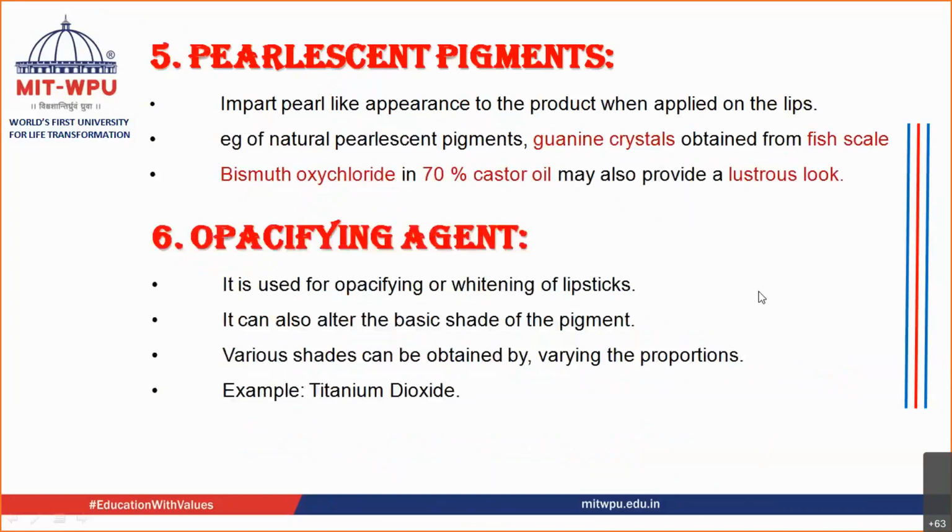After coloring agents, the next agents that can be used are pearls and pigments. These pearls and pigments give a pearl-like appearance. You must have taken mica in your hand many times in childhood. I don't know if you have done that or not, but we used to take that mica and crush it on the hand. If you crush that mica on the hand, you get a pearl-like appearance on the hand.